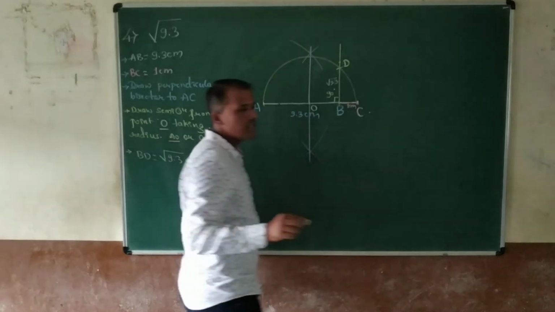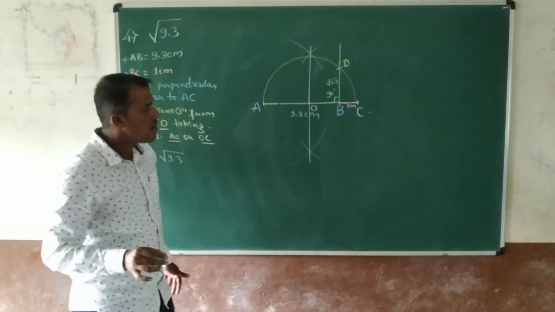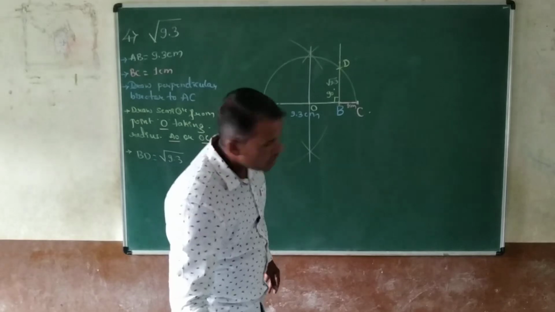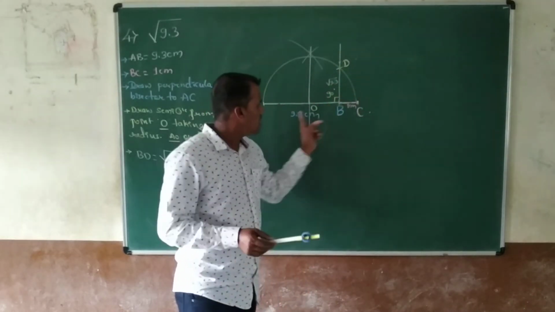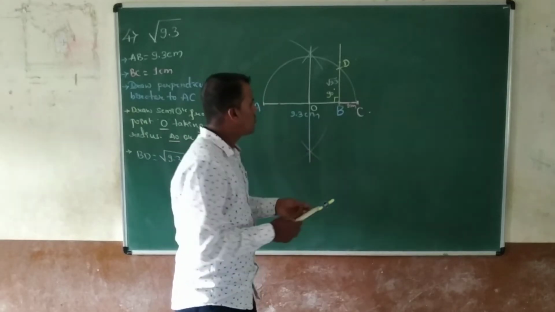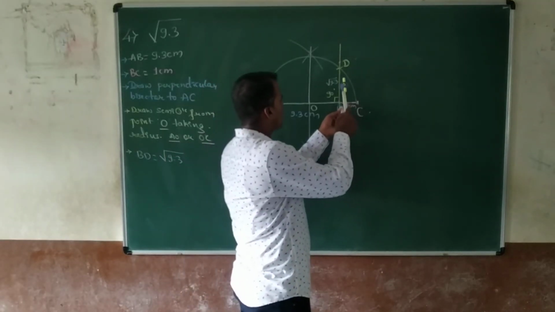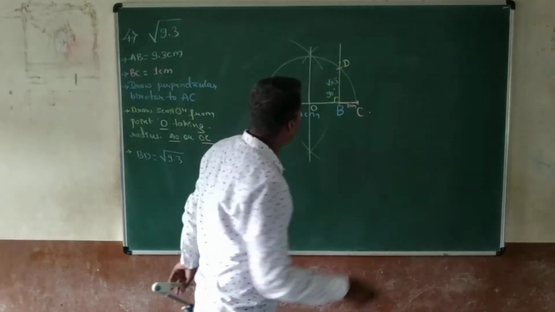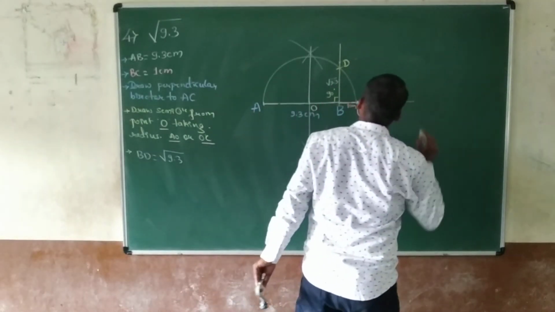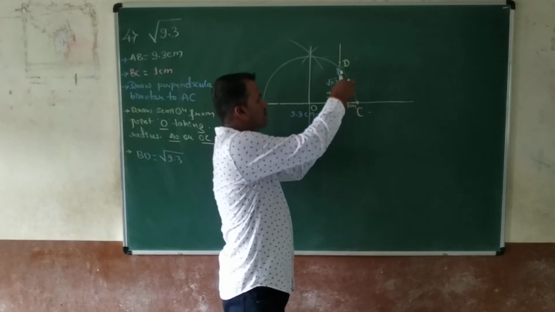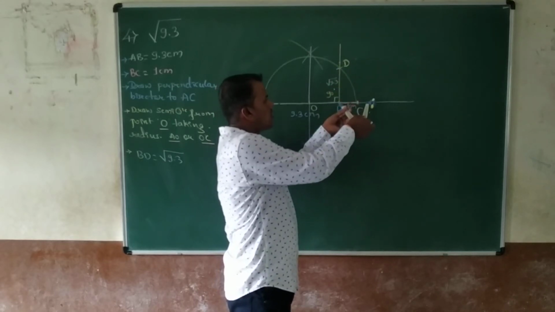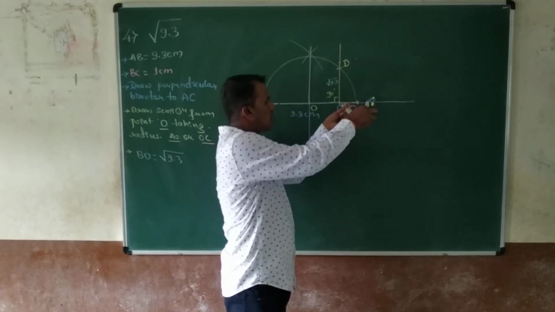Now the answer is not finished here. What can we do here? We represent that on a number line. Extend this line. After extending this line, take how much BD is there, and that much you cut there.